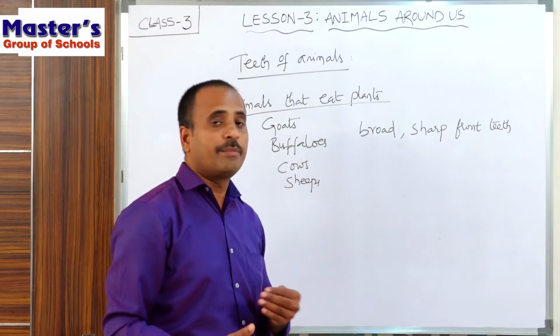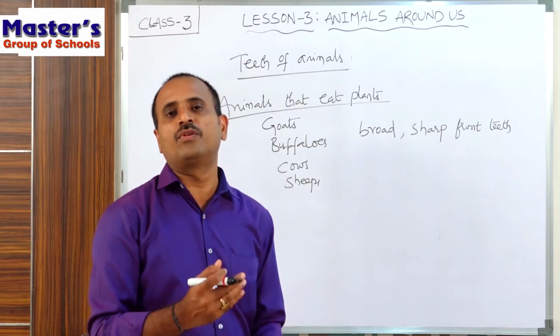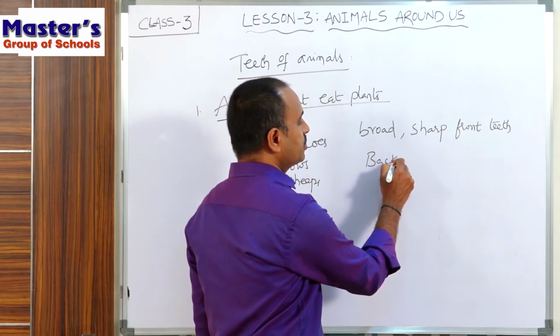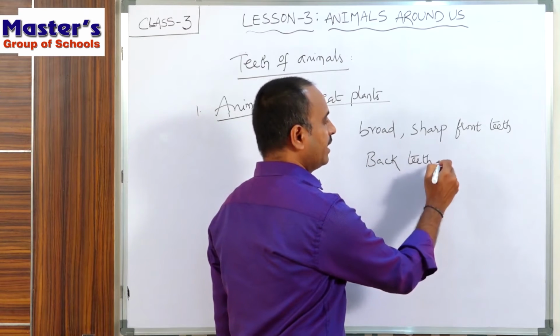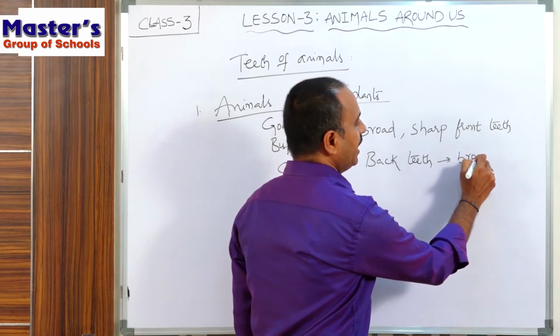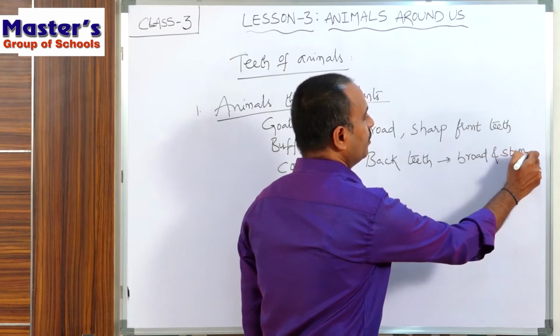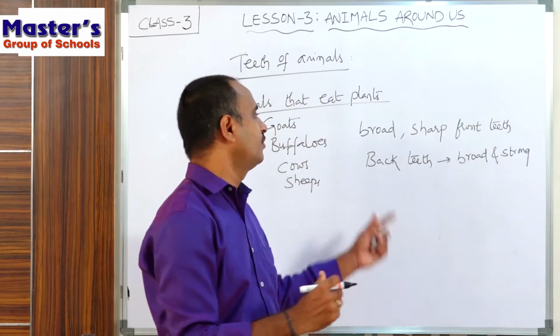And also the back teeth. The teeth which are present inside their mouth are called back teeth. The back teeth are also very broad and strong. These teeth help these animals in the chewing and grinding of the food.